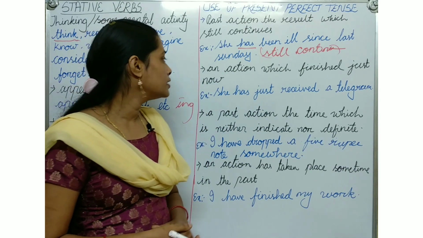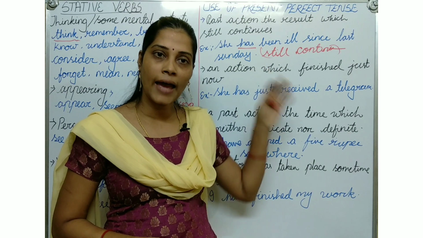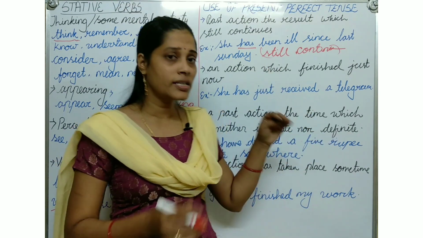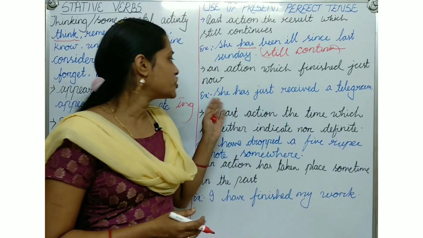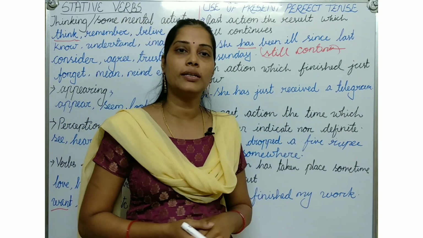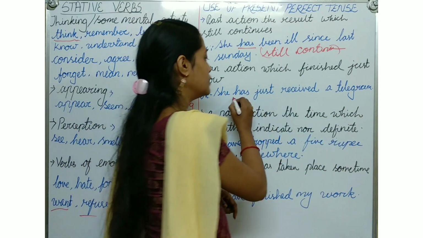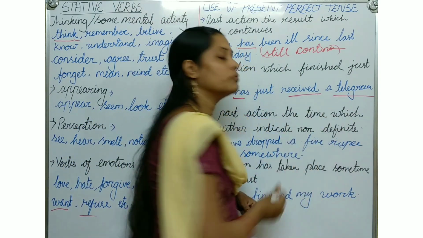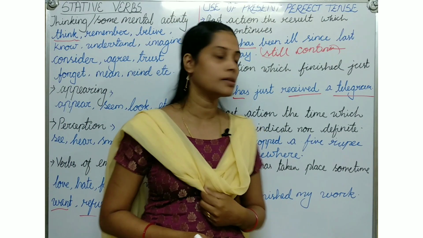Now, next point. An action which finished just now. An action which just finished a few minutes or an hour back. So: she has just received a telegram, which is already done. She has received this telegram. So that's why we can use the present perfect tense.